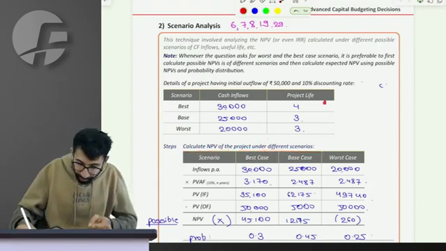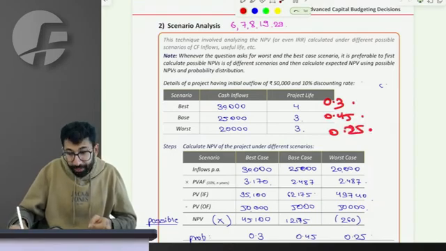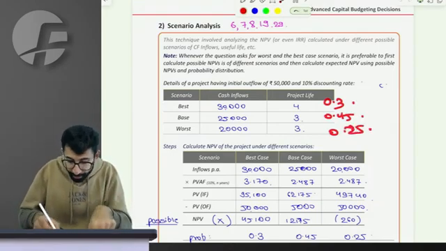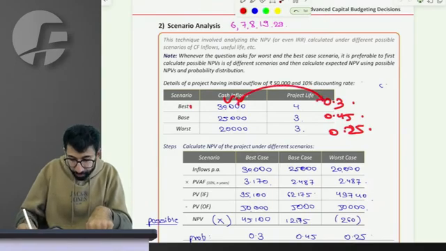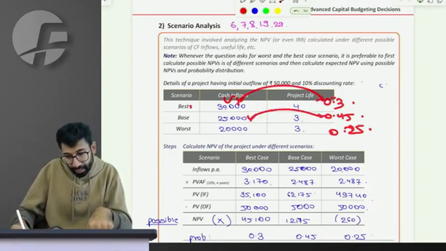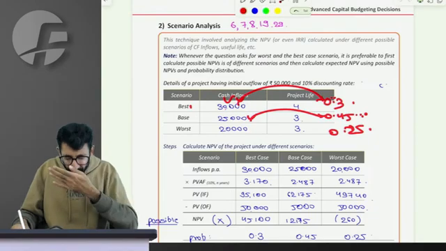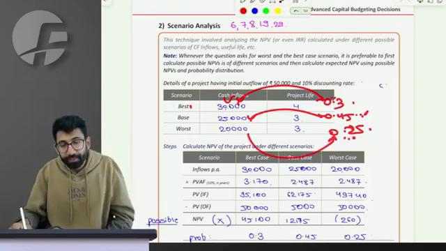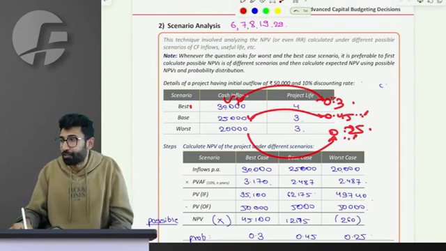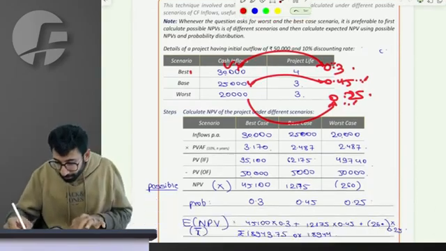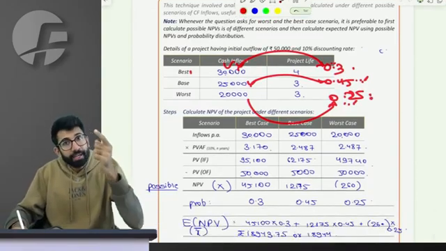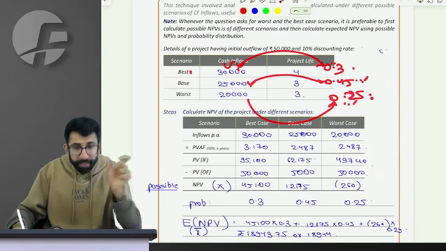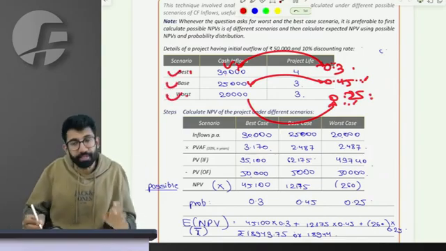Imagine that I have also been given their probabilities. Suppose I have been given the probability: 30,000 cash flow has a 30% chance, 25,000 cash flow has a 45% chance. Don't calculate the expected cash flow. Rather, first calculate the NPV individually, independently, for each of these scenarios.